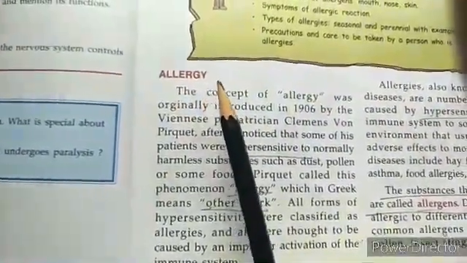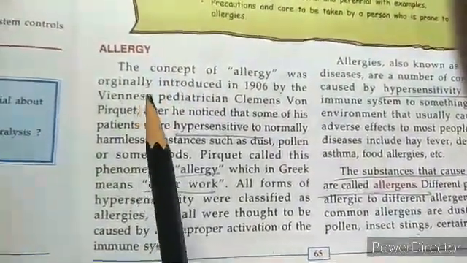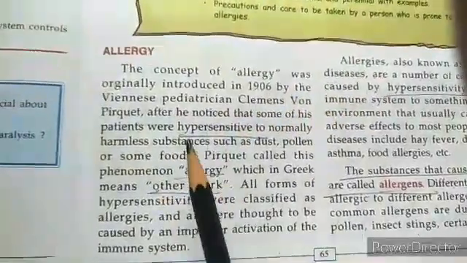Allergy. Now, as you know, this is a reading and explanation type of video, so we will be going with word-to-word explanation of the chapter.